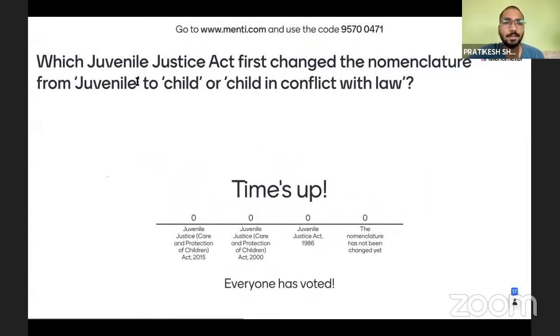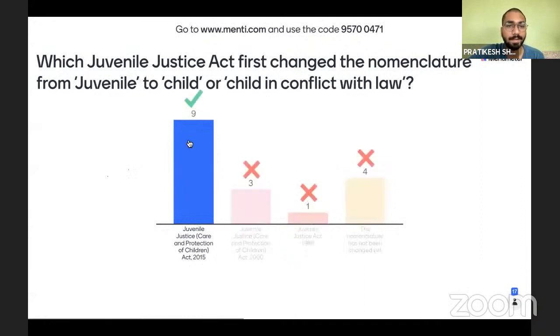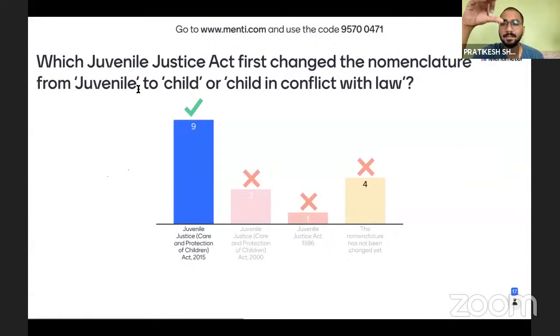When was juvenile changed to child? Earlier, the act used the term juvenile, but in 2015 the term juvenile was changed to child in conflict with law, or they mentioned child instead of juvenile. Why did they change it?